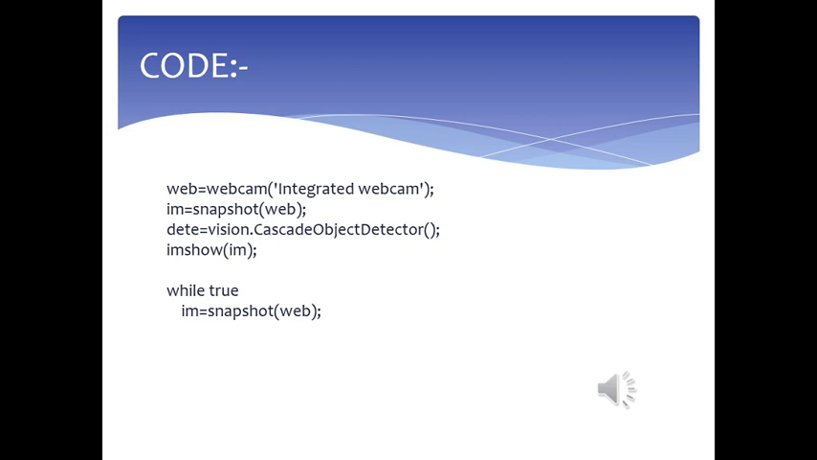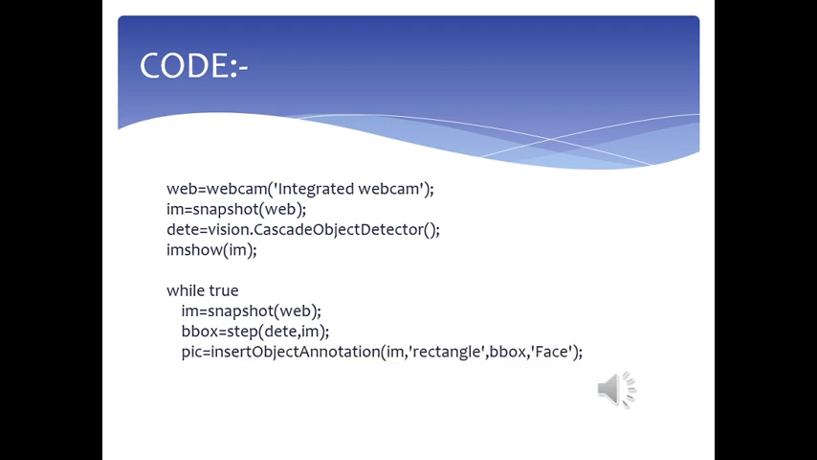Now we have used a while loop. It will run continuously until the condition becomes false. imsnapshot will take a snapshot of the webcam. Next is the step function, which performs multi-scale object detection on the input image and returns bbox, that is the bounding box. We will use the result of the bounding box to put a rectangle around the face using the insertObjectAnnotation function. Finally, imshow will display the picture.